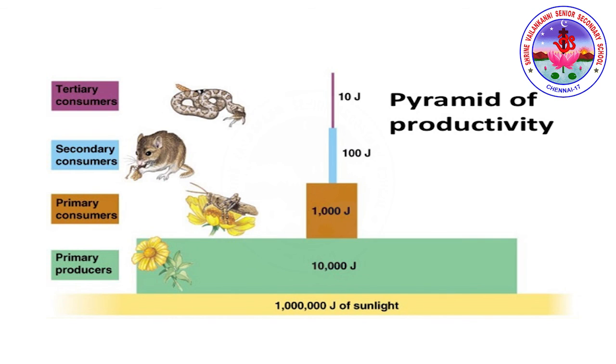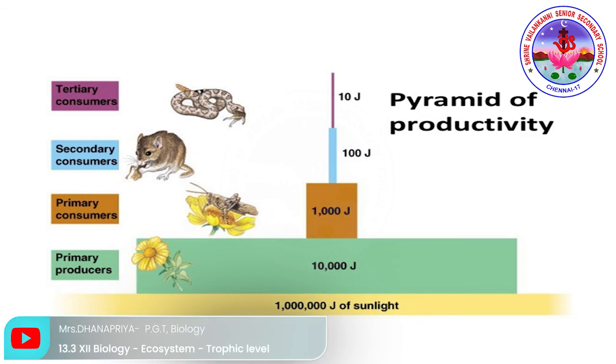Therefore, the energy pyramid will always be upright. So here we are studying the upright one. Why? Because the energy concept is an upright concept. That is, there is transmission of energy from the sunlight to the producer, producer to the herbivore, herbivore to the carnivore, and carnivore to the top carnivore. So these we studied under pyramid of energy.